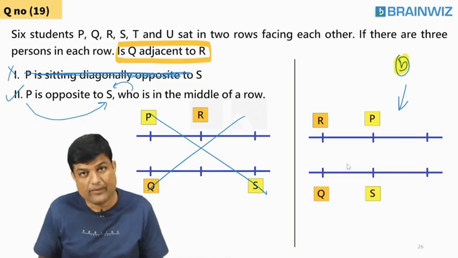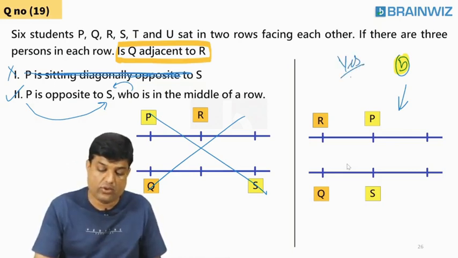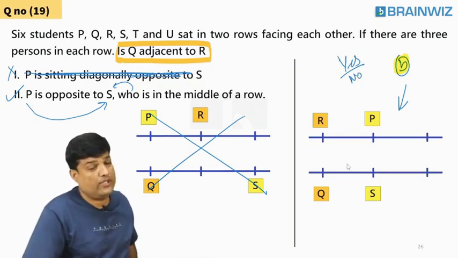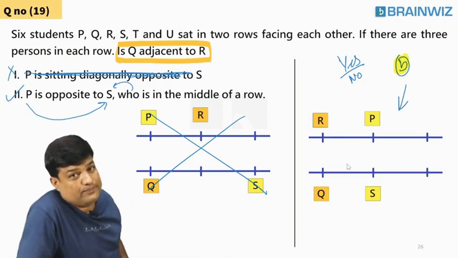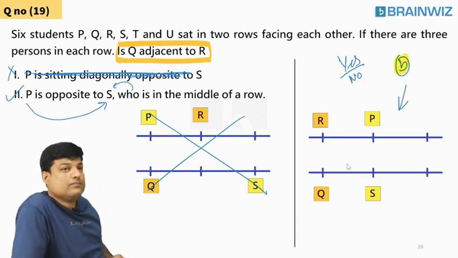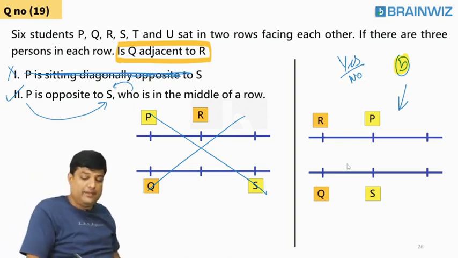Are you understanding, everybody? Come on, students, say yes or no. Come on, I just would like to know, say yes or no. Why is the first statement not sufficient? Because they may be,